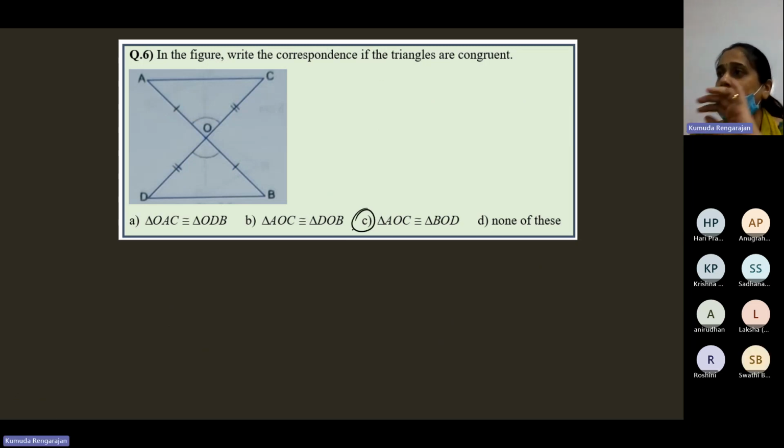So we know how to write, no? First, you should name the two triangles and list the equalities in the order of the rule you're going to use. If you're going to use SAS, list the equalities in that order. S, that is a pair of equal sides, then a pair of equal angles, and then a pair of equal sides in that order.